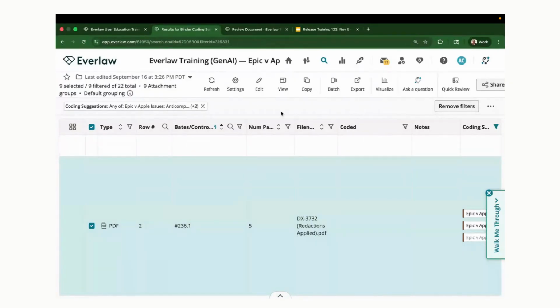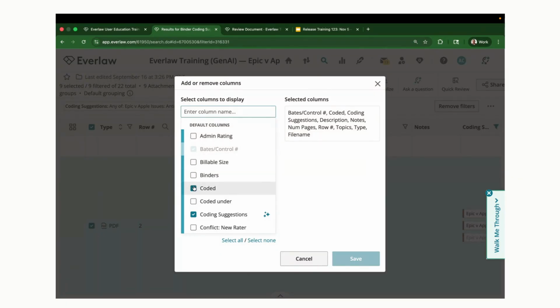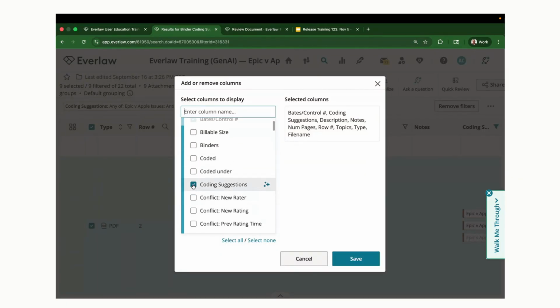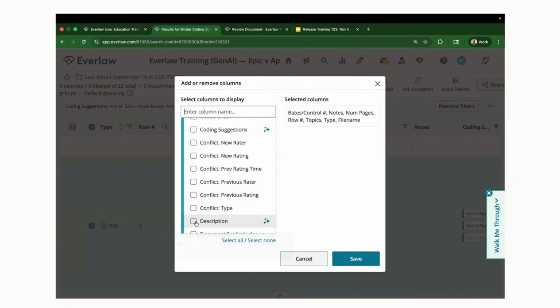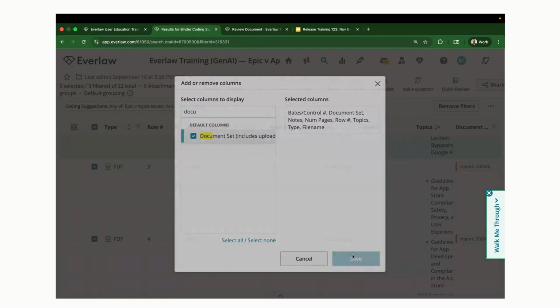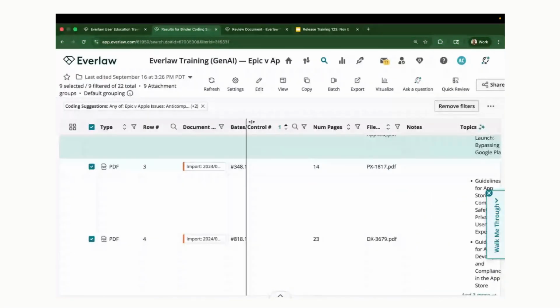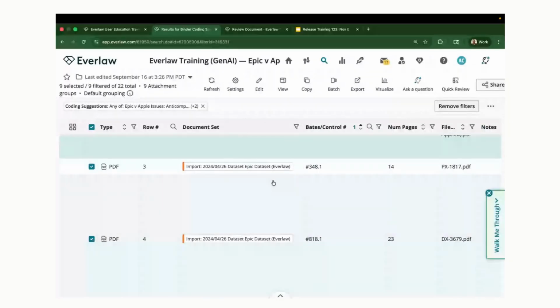So first of all, I'm looking at a results table here. I can use that view button if I don't see the column that I want to see. Add or remove columns. I'm just going to take out a couple so that we can see this a little bit more clearly. And I'll add that document sets column. Great. So if I drag this over, I'll see that document sets available. So this will show me where these documents are coming from.